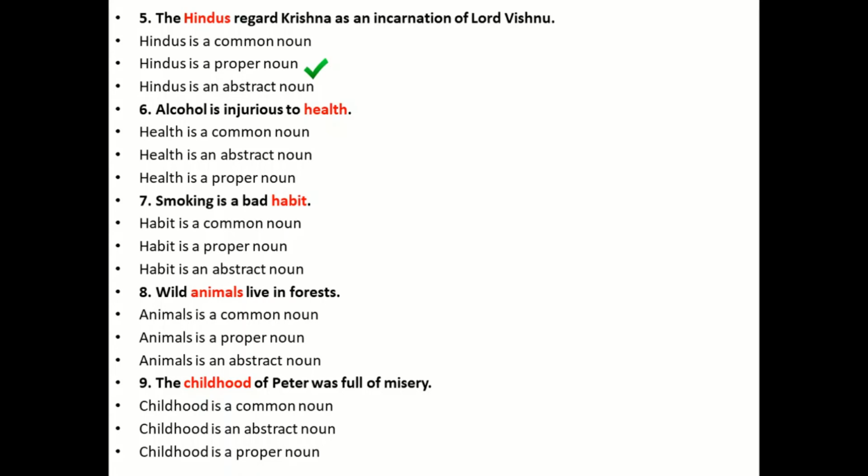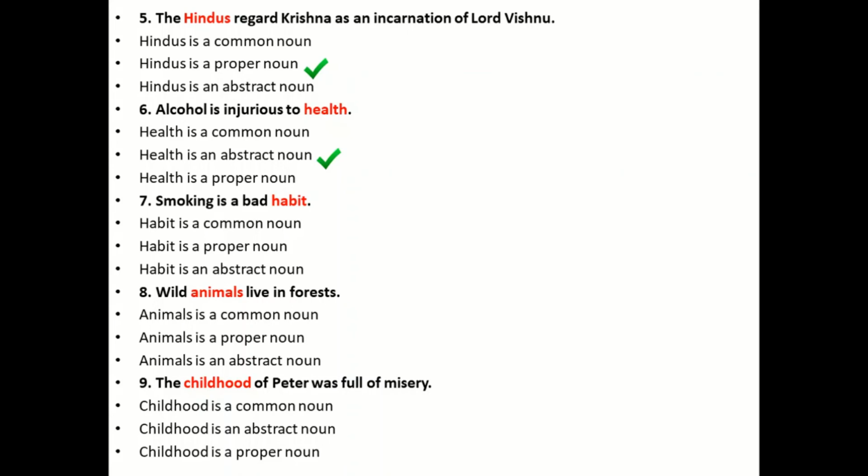Alcohol is injurious to health. So health is a common noun, an abstract noun, or a proper noun. Health is an abstract noun because you cannot touch or see the health. Then we have, smoking is a bad habit. So habit is a common noun, proper noun, or an abstract noun.